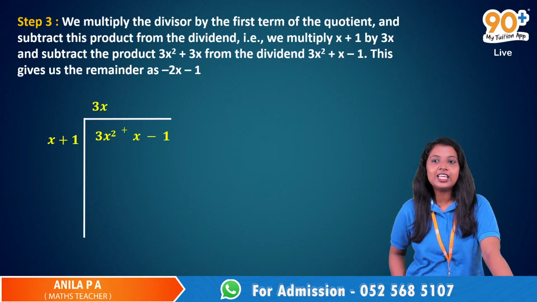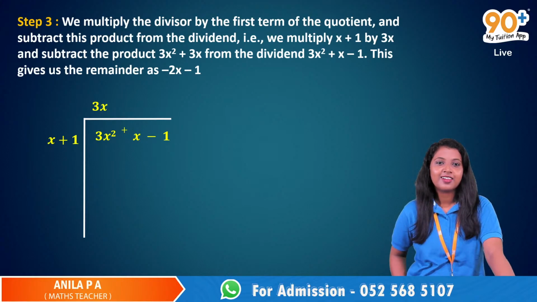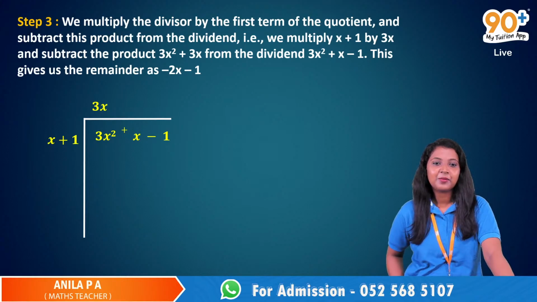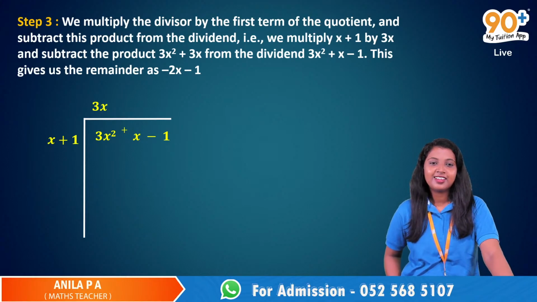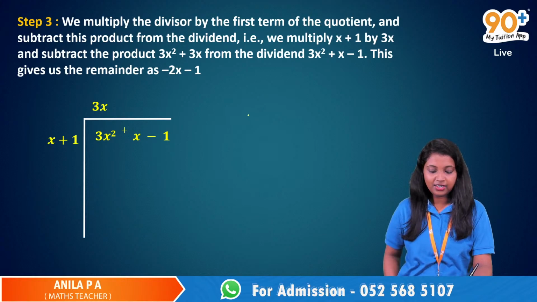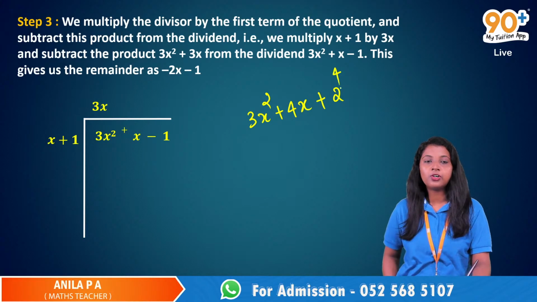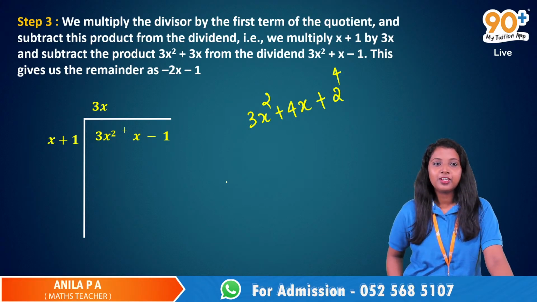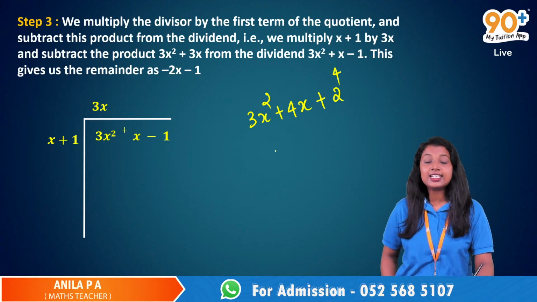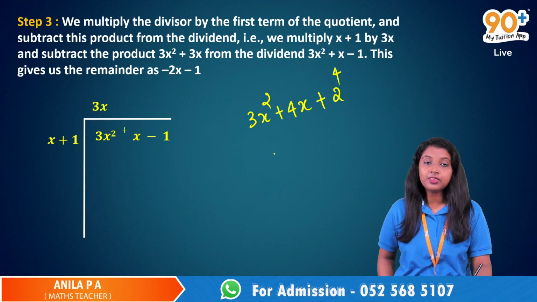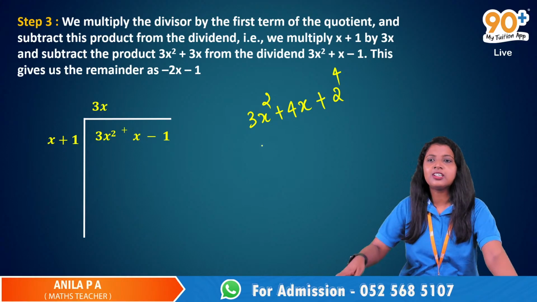Okay. Then what is the degree of a polynomial? Degree of the polynomial means the highest number raised to a variable. Okay, for example, suppose I have 3x squared plus 4x plus 2 raised to 4. What is the degree of this polynomial? 2. Okay, so the degree is the highest power of variable, right? Yes.